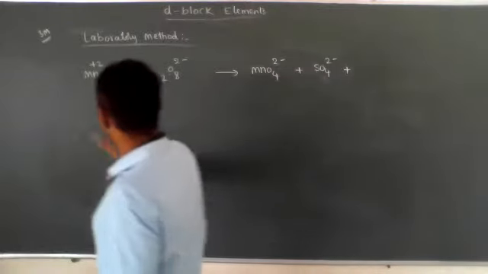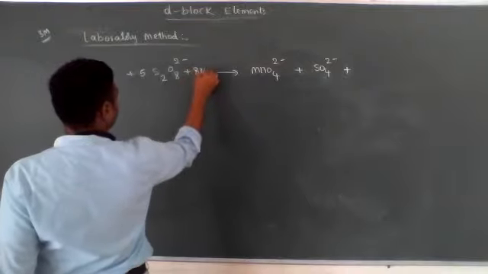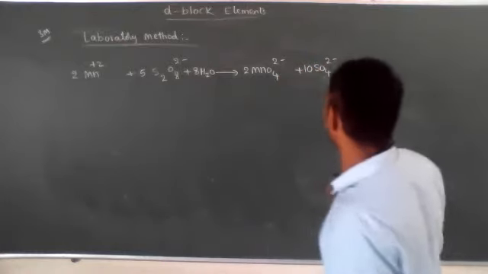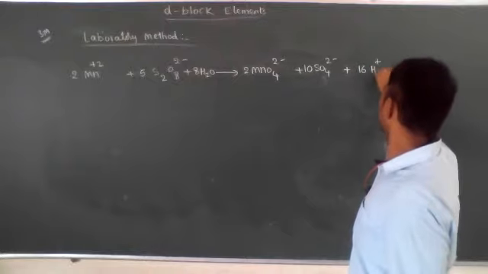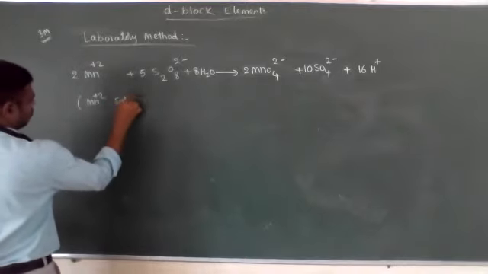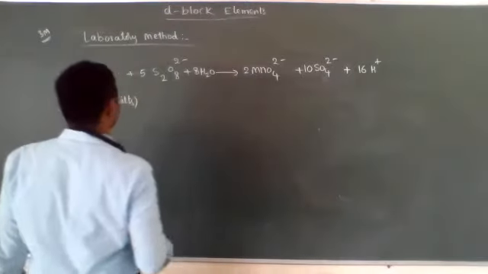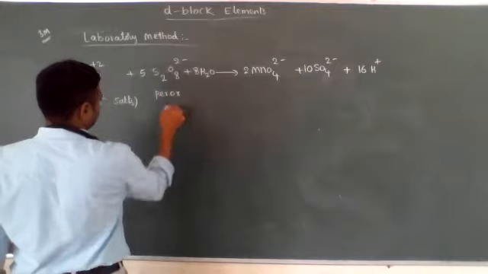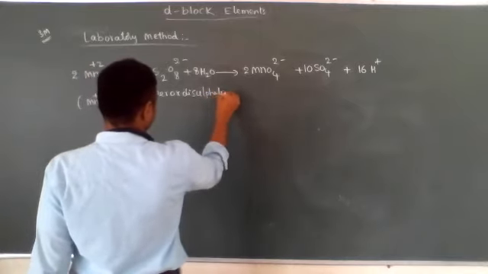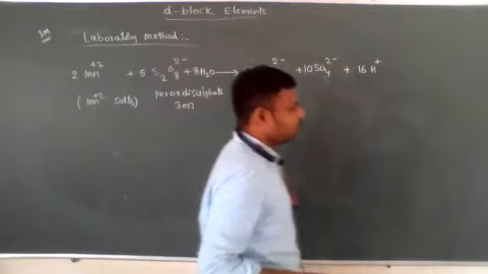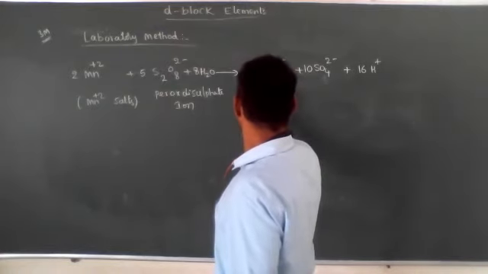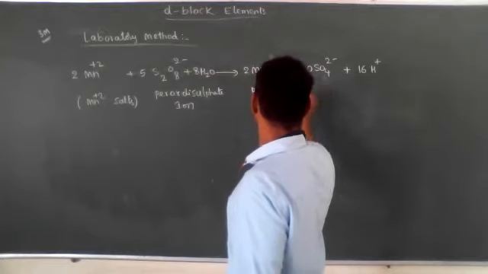Here in this preparation method, Mn2+ salts react with peroxydisulfide ion, which then produces permanganate ion.